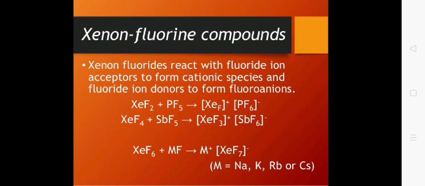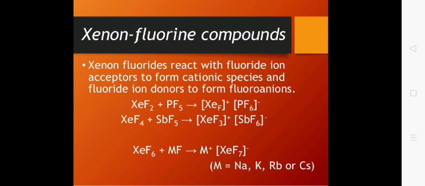Next, xenon fluorine compounds act as donors of fluoride ions. That means they give fluoride ions, F negative ions, and this happens only in presence of acceptors, and the acceptors here are PF5, SbF5.